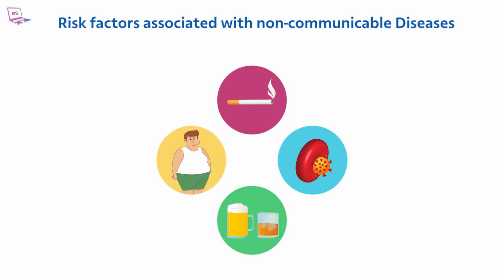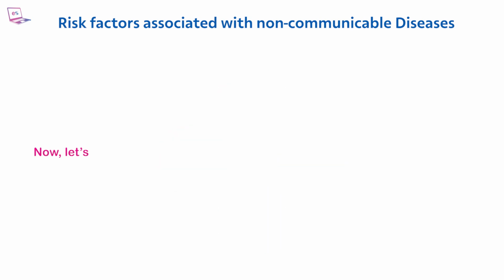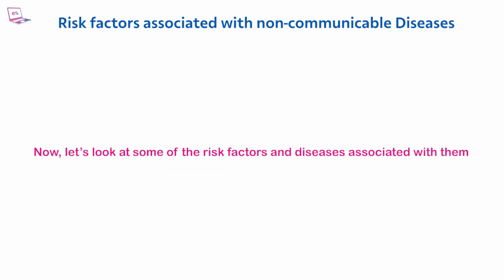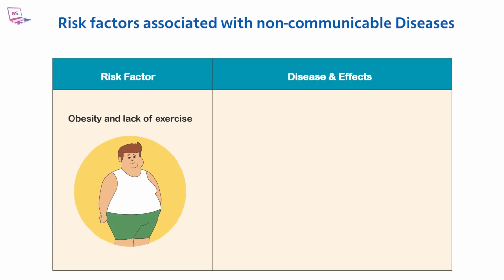The significant risk factors associated with a person's well-being are poor diet leading to obesity, smoking, lack of exercise, alcohol, and carcinogens. Now, let's look at some of the risk factors and diseases associated with them. Obesity and lack of exercise. Obesity and lack of exercise can cause diseases related to type 2 diabetes and heart disease.